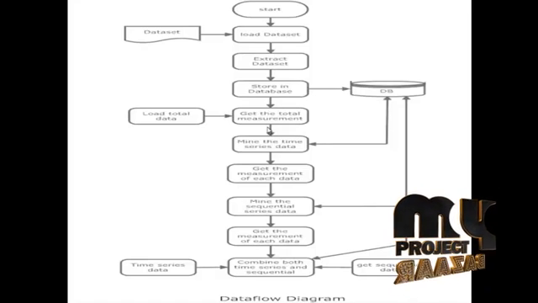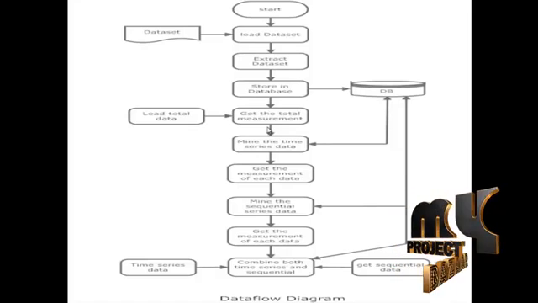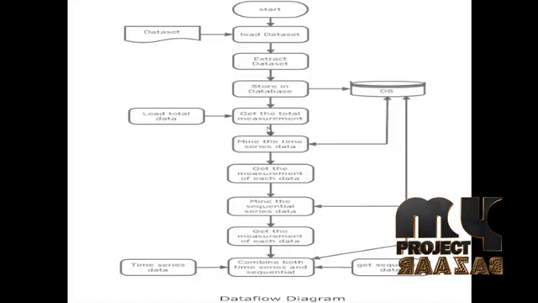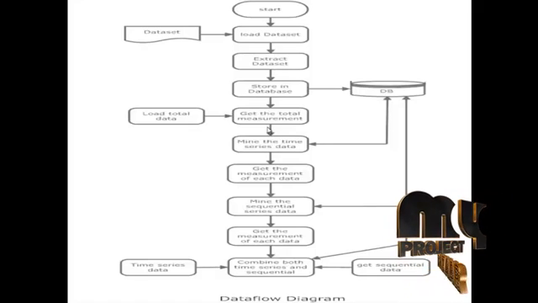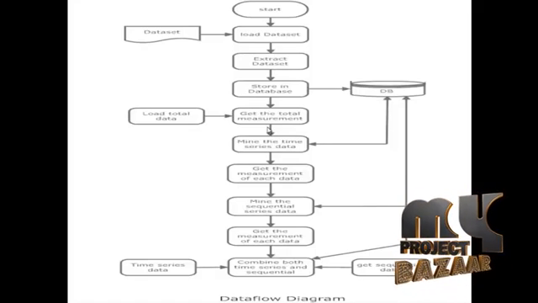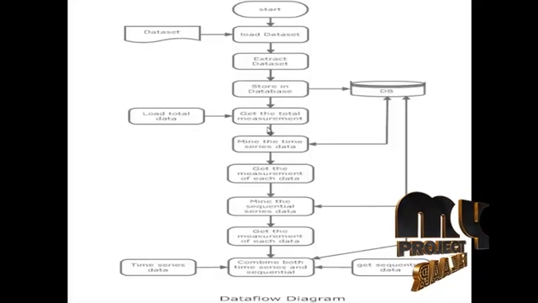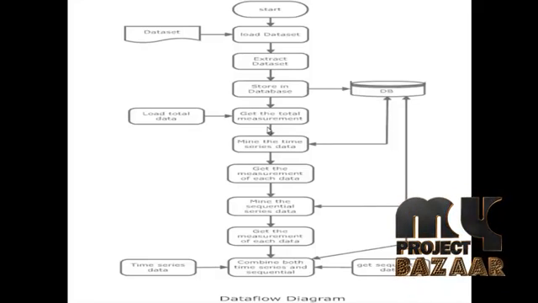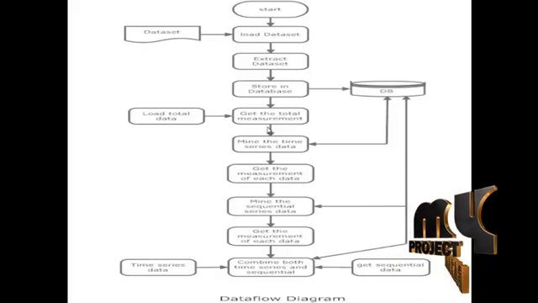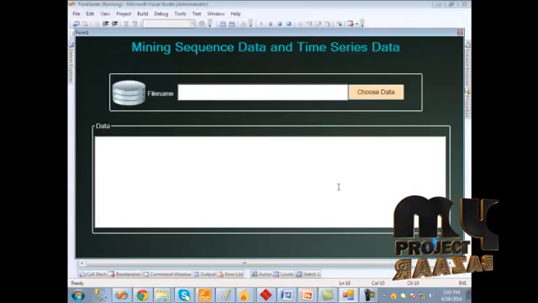Then we should get the corresponding weather forecasting detail for each sequential data, and only then can we calculate the measurement for each data. Finally, we should combine both the time series data and sequential data. Using this mined data, we can perform the weather forecasting detail getting process for this corresponding time series and sequential data. Let us see the demo of the project.